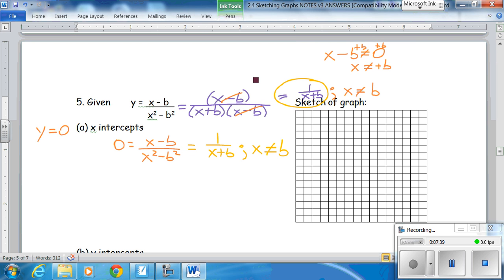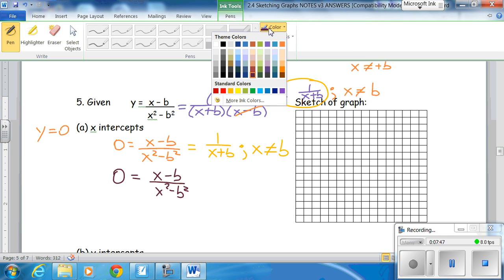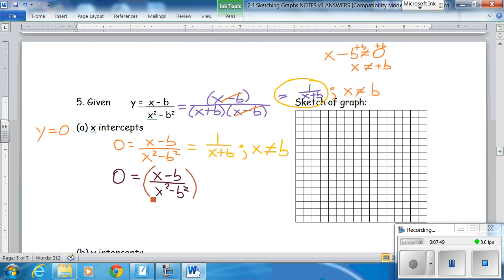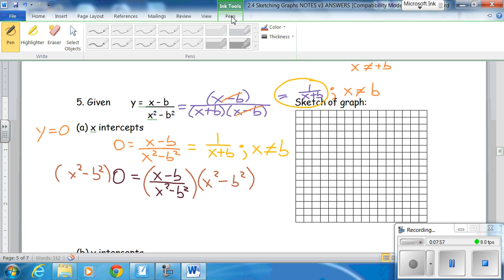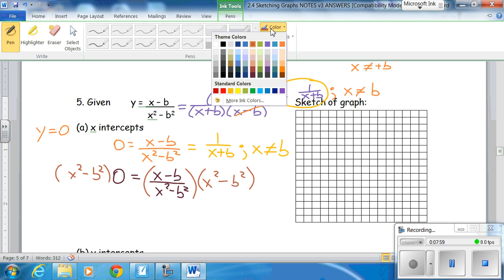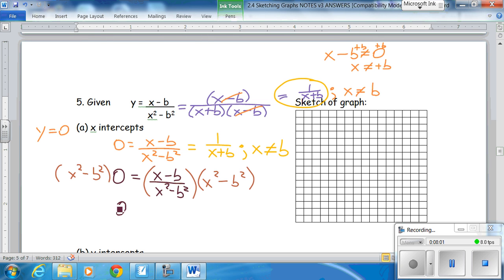But let's just look at 0 is equal to x minus b over x squared minus b squared. And how do we get rid of our denominator? x multiplied by x squared minus b squared. So this simplifies to 0 is equal to x minus b.